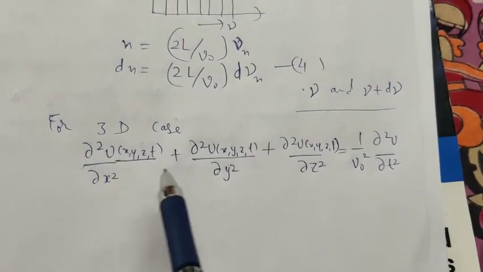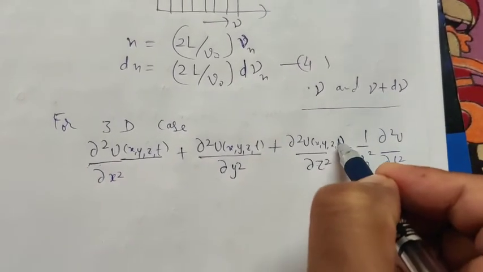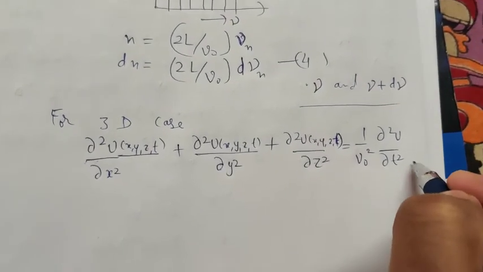So this is the three-dimensional case, that is longitudinal waves in 3 dimensions. This is equation number 5.